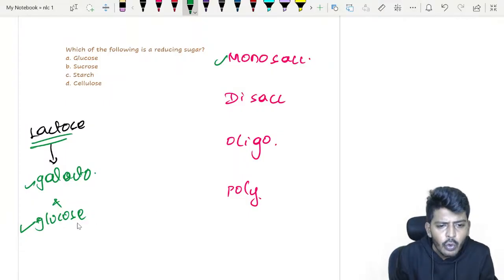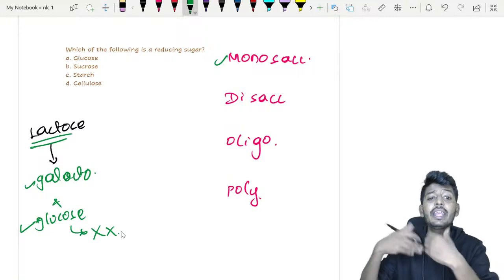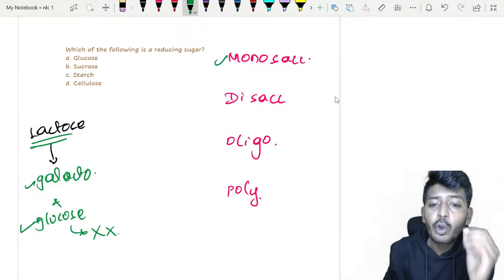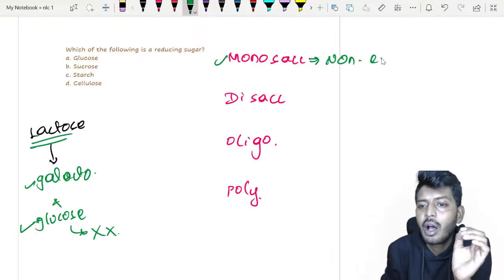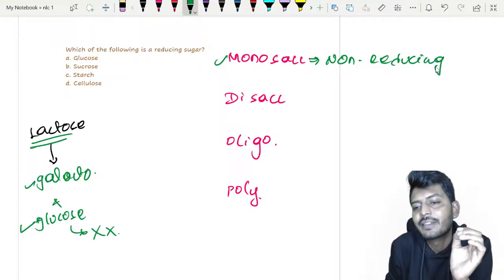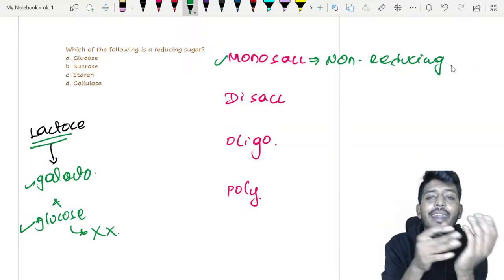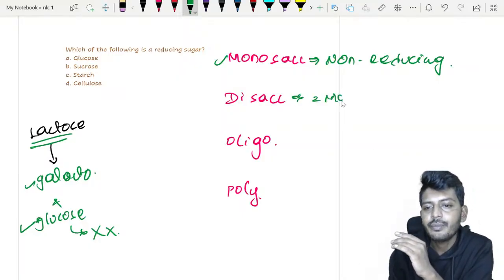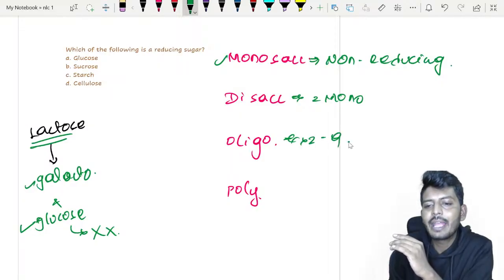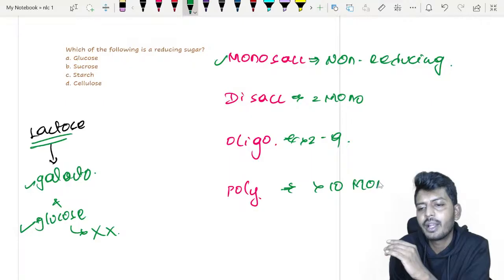Now if I take glucose, I cannot break it further into any sugar. Means if I hydrolyze it, I am not getting any further sugar. So basically monosaccharides are a single sugar. If you break it, you are not getting any carbohydrate, rather you are going to get some other chemical. Disaccharides will contain two monosaccharides. Oligosaccharides usually contain 2 to 9 monosaccharides. Polysaccharides will contain more than 10 monosaccharides.